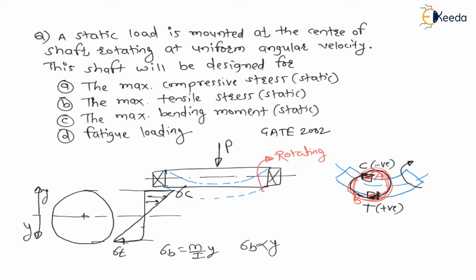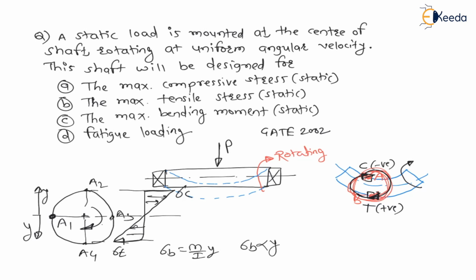Let us say point A is at position A1, and it is rotating continuously, going to A2, then A3, and then A4, changing its location.